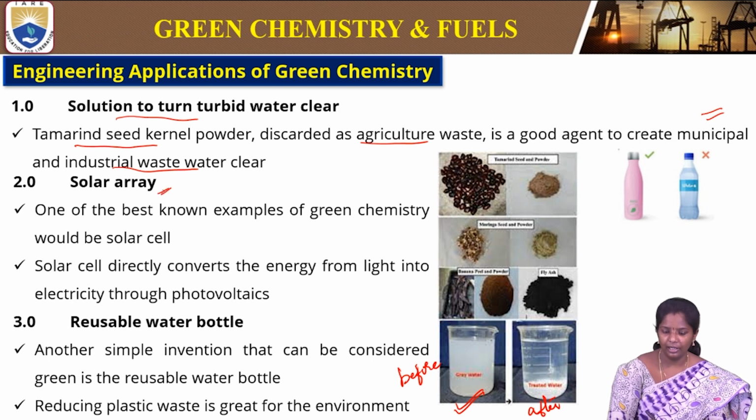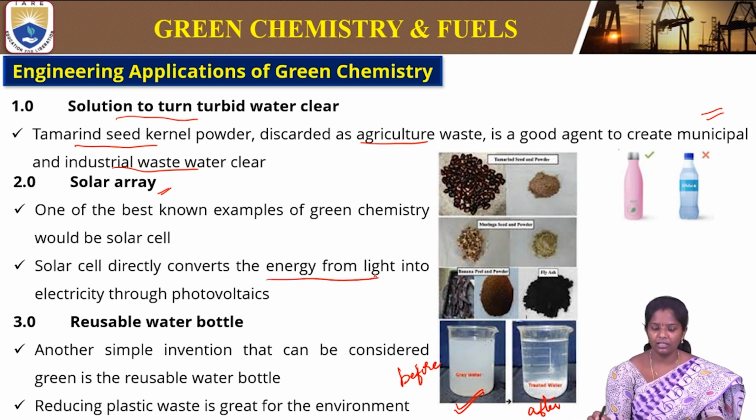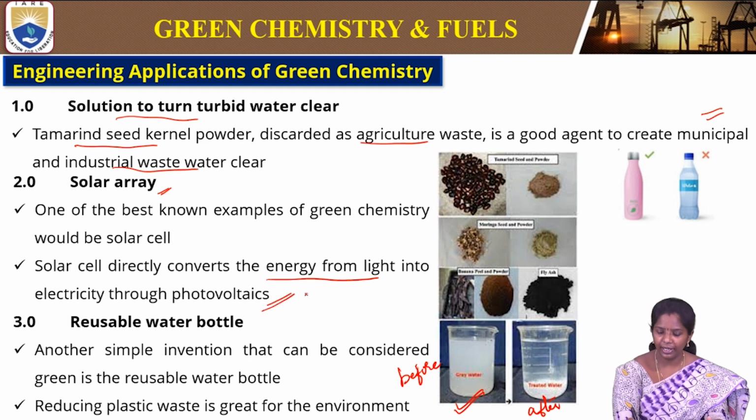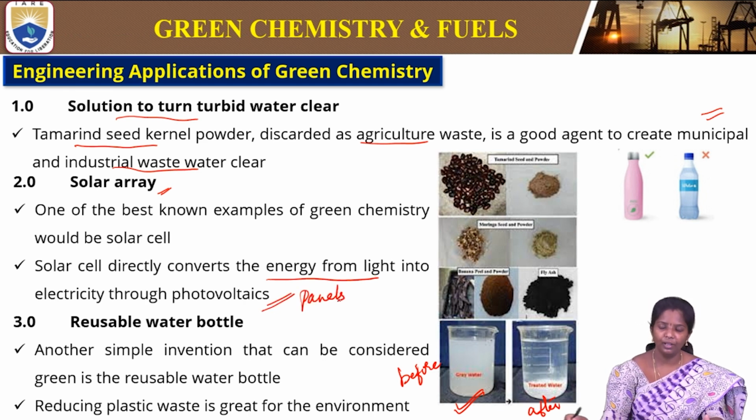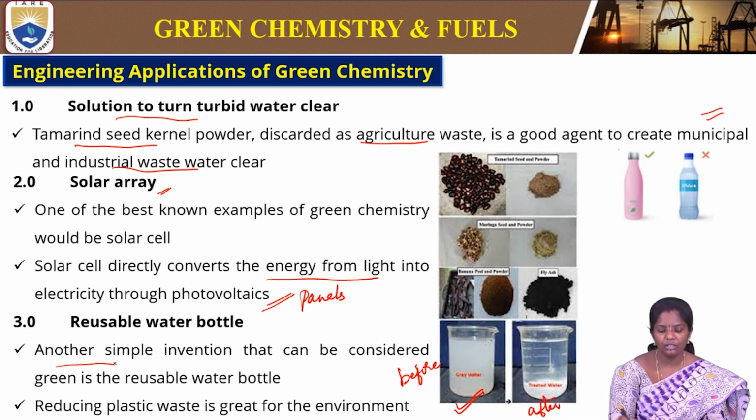Next is the solar array. Any solar application is the best example for green chemistry because we have abundant sunlight that converts energy from light into electricity through photovoltaic panels. So this is a very good example wherein we invest only once and can use it for much longer compared to other fossil fuels. So this is one of the green methods or green chemistry that we use for the conversion of light energy into electricity.